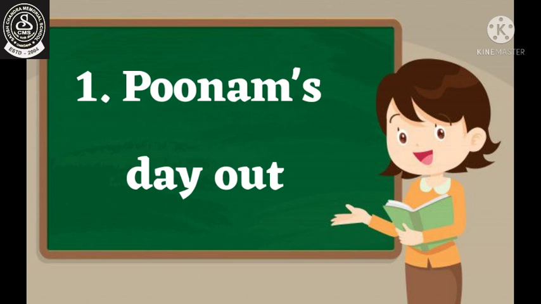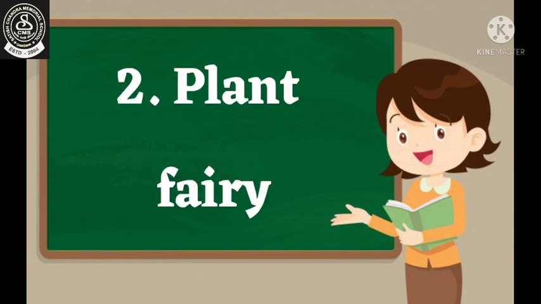In the first chapter, Poonam's Day Out, we have read about different types of animals, their habitats, etc. In the second chapter, Plant Fairy, we have read about the classification of plants and examples also, and how the plants survive and where they grow. About their habitats also we have read in this chapter.